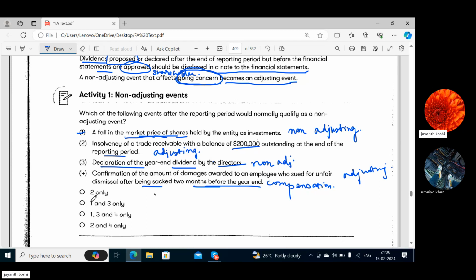So which one will be the correct answer? They have asked about the non-adjusting events. The non-adjusting events are 1 and 3. So 1 and 3, B, will be the correct answer.